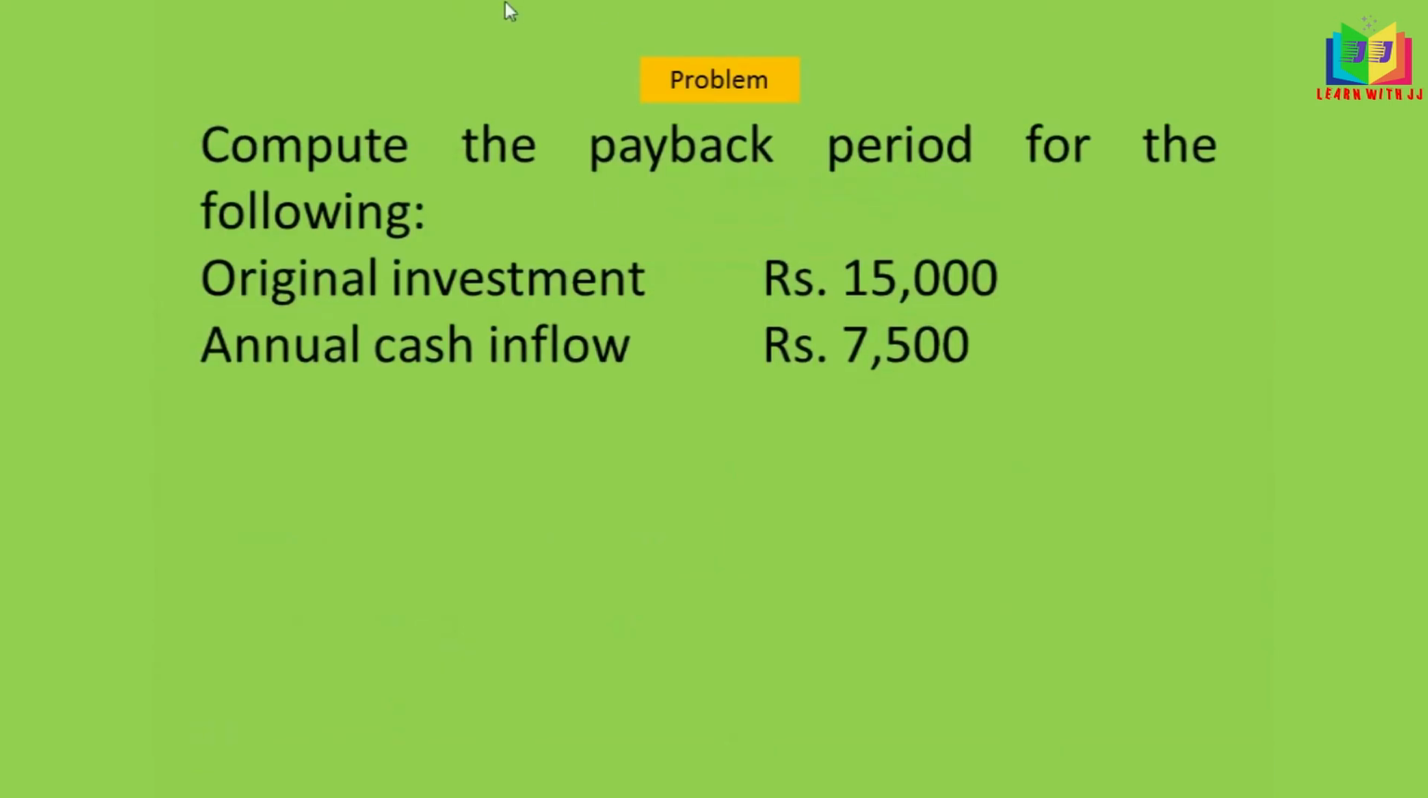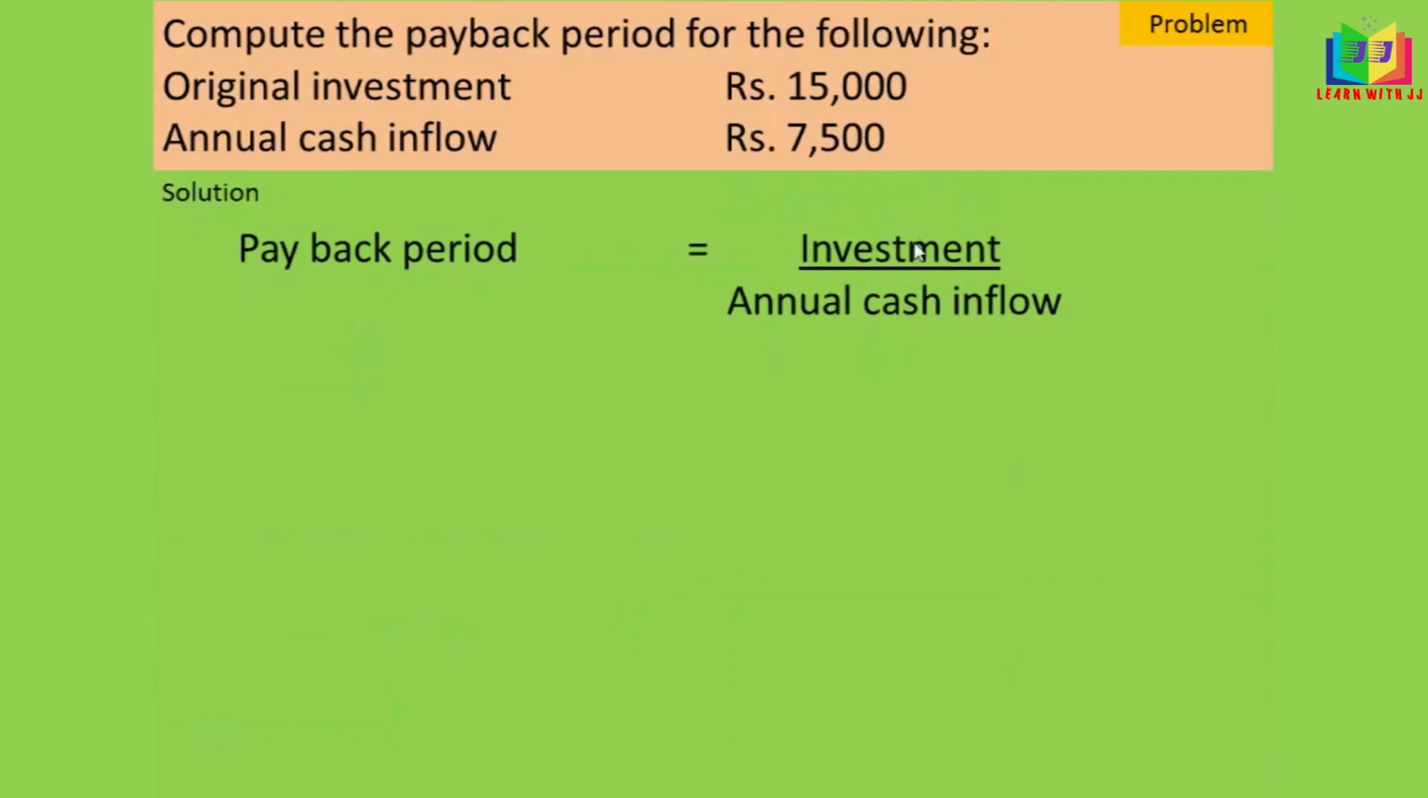Okay, and now we'll see a simple problem for calculating this payback period. Compute the payback period for the following. Original investment is 15,000, annual cash inflow is 7,500. And I said the formula is investment divided by annual cash inflow. Here the original investment we have, that is 15,000, and the annual cash inflow also we have. So straight away we can calculate it. The payback period is 2 years. Okay, it is very simple, right? You may get this kind of problem in a 2-mark question.